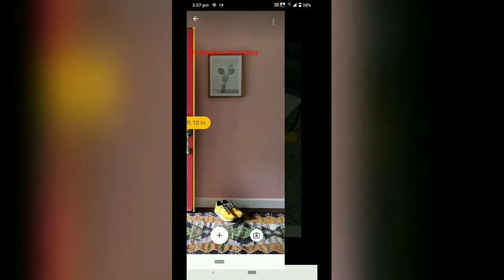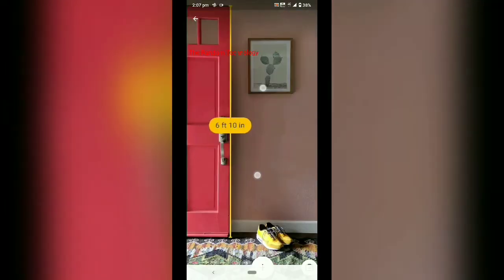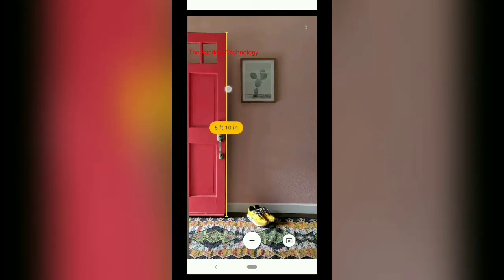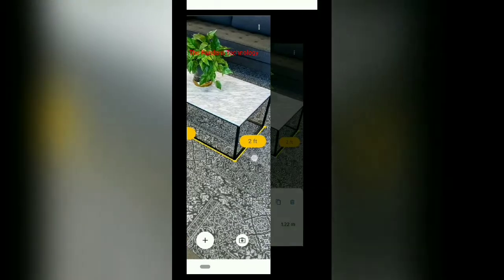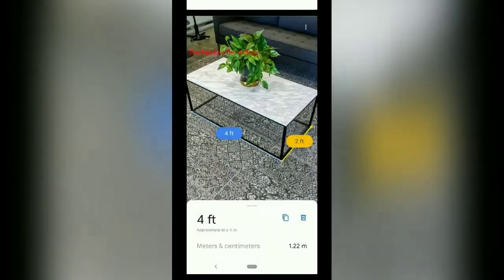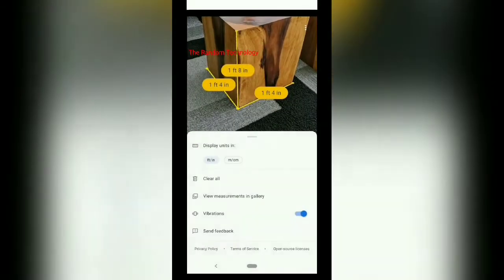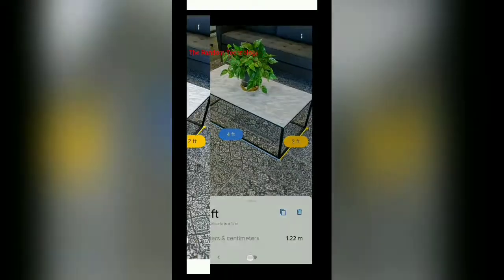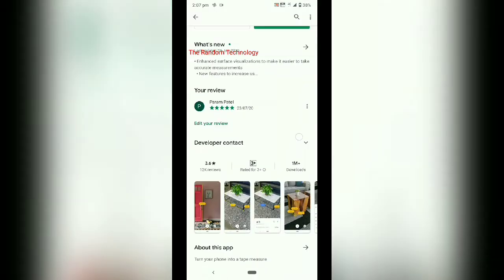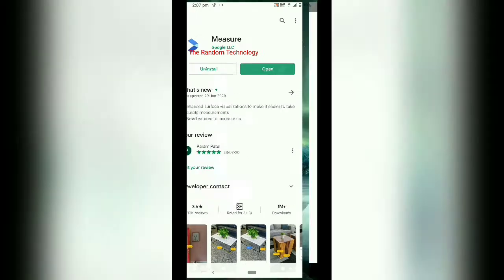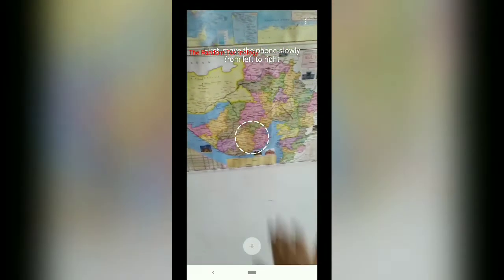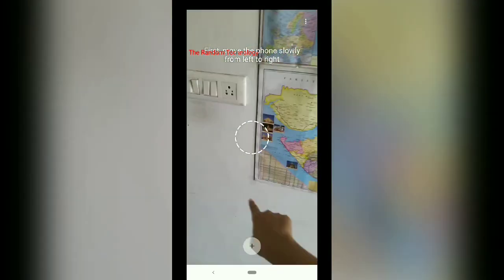You can measure the height of anything with this: height, length, breadth, and some other good stuff. You can measure in feet and inches, and you can click pictures also. You can change the system of measurement. So now let's open it. Firstly, the white dots show that it has scanned the surface.